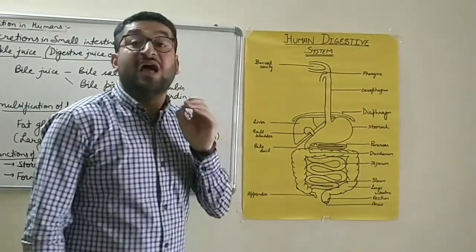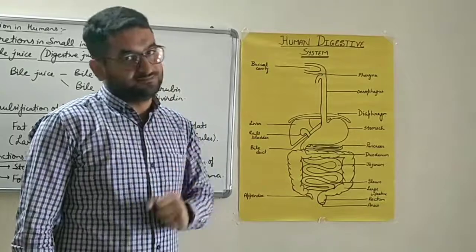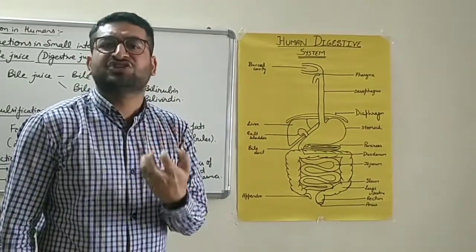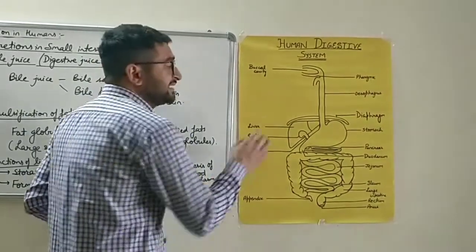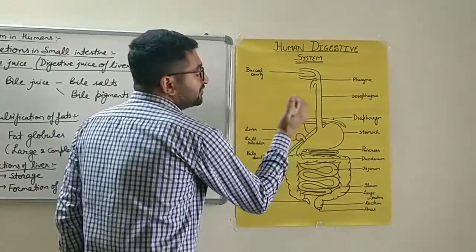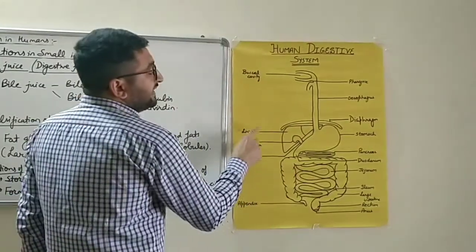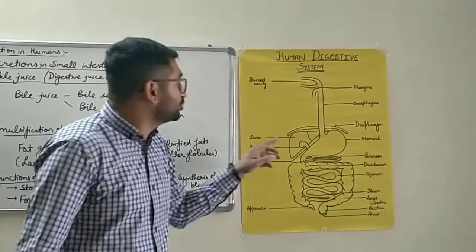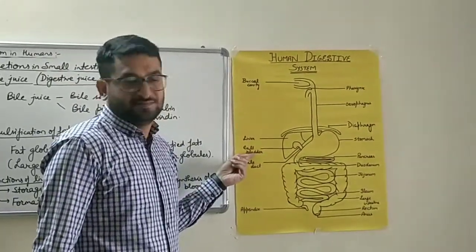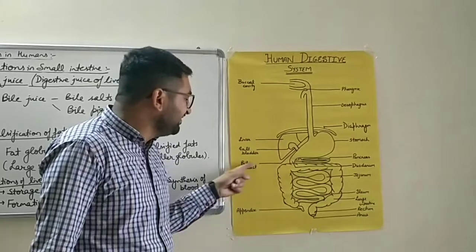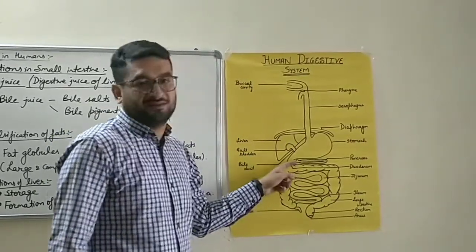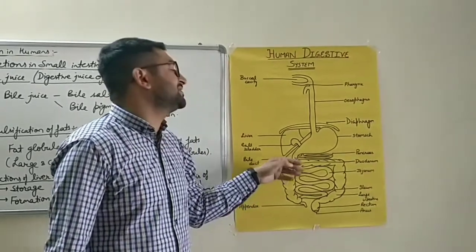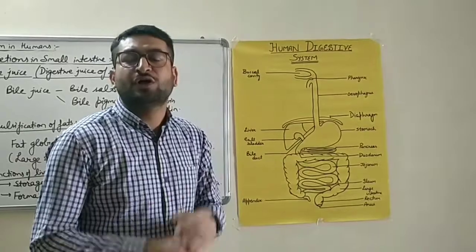Liver is the largest gland of our body. It is red and vascular, that means highly blood capillary rich network containing organ. It is bilobed. Its left lobe is smaller and right lobe is larger one. It secretes a digestive juice named as bile juice, which is stored in the gallbladder. And from the gallbladder, by the help of bile duct, it is released into the pancreatic duct, which is also referred as hepatopancreatic duct. Through that duct, it is secreted into the duodenum, that is the part of small intestine.